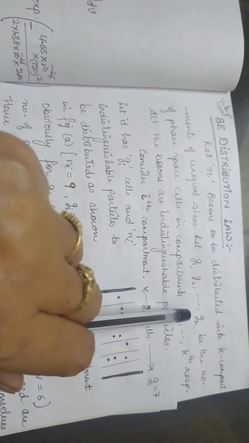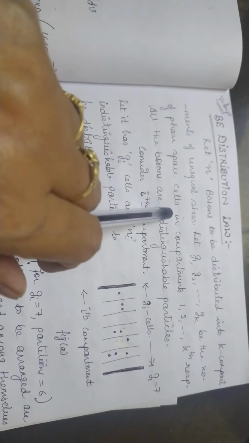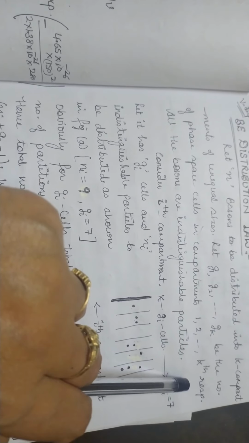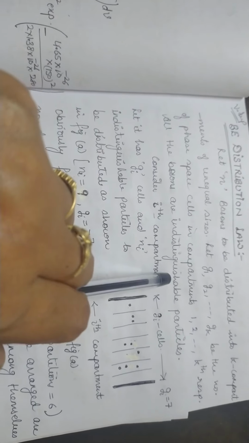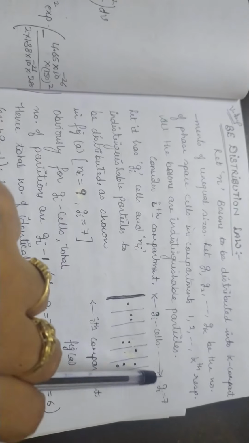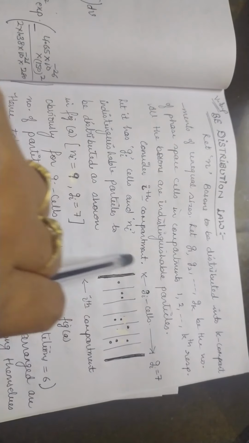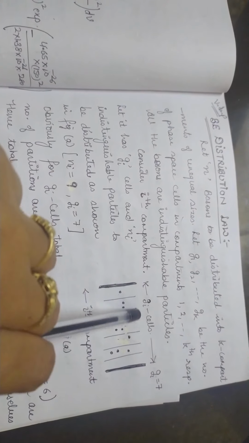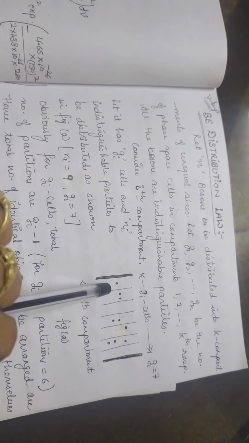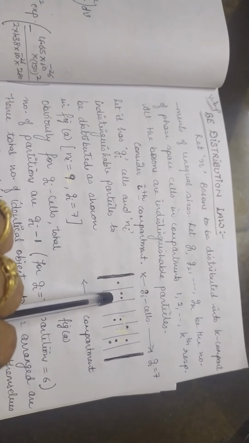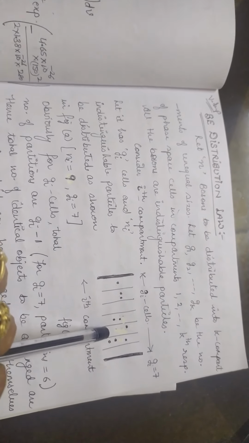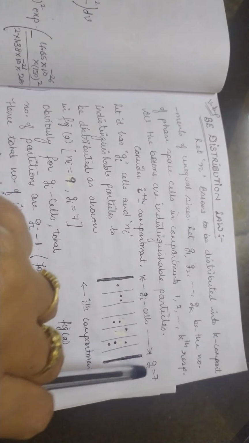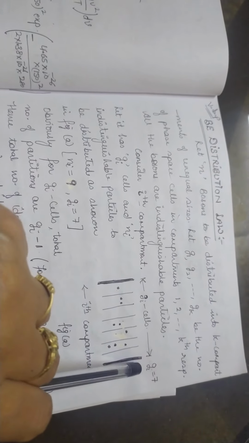Let G1, G2 and so on Gk be the number of phase space cells in compartments 1, 2 and so on kth respectively. So all the bosons are indistinguishable particles, you know that. So here I have considered the ith compartment. For the ith compartment, let Gi be the number of cells. So here I have shown that the cells are 1, 2, 3, 4, 5, 6, 7. That means in the ith compartment there are 7 phase space cells. Alright, 7 phase space cells.